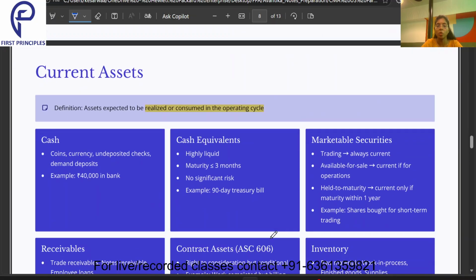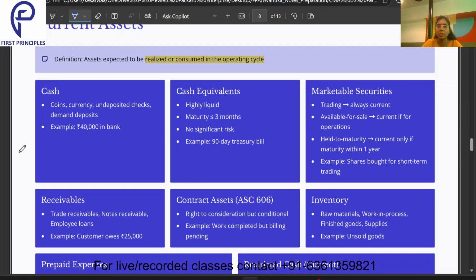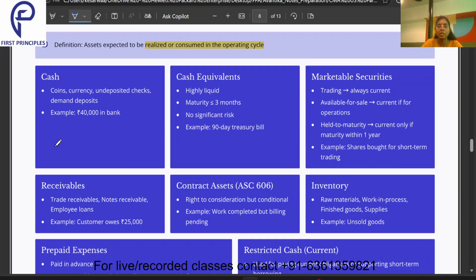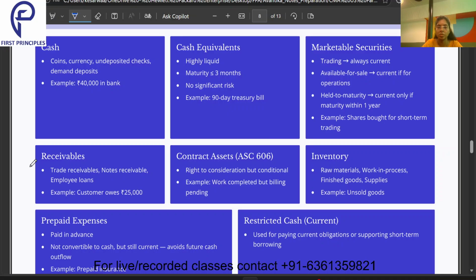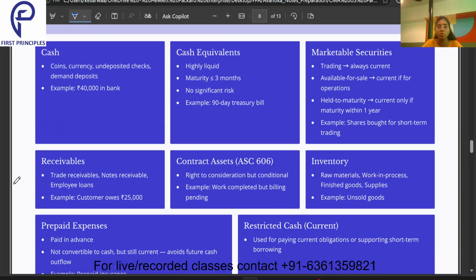What all is there in current assets? That means which will be realized or consumed in the operating cycle or within a duration of 1 year. So cash, cash equivalents, marketable securities, receivables, contract assets, inventory, prepaid expenses, restricted cash. These all are current assets. What are each of them?